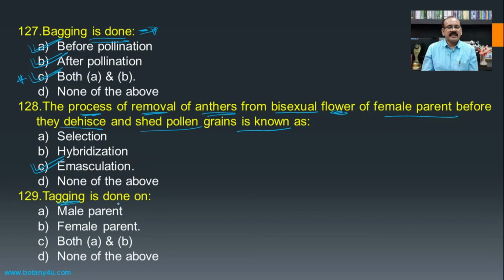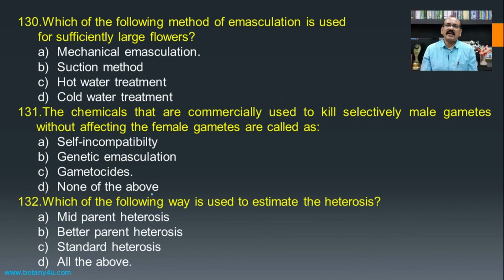Then tagging is done on? Usually the pollen grains are only collected from the male plant and the rest of all the processes are carried out on the female plant, and hence the tagging will also be carried out on the female plant. The tagging includes the date of emasculation, the different details of the male plant as well as the female plant, date of pollination, etc. All these will be present on the tag attached to the female plant.